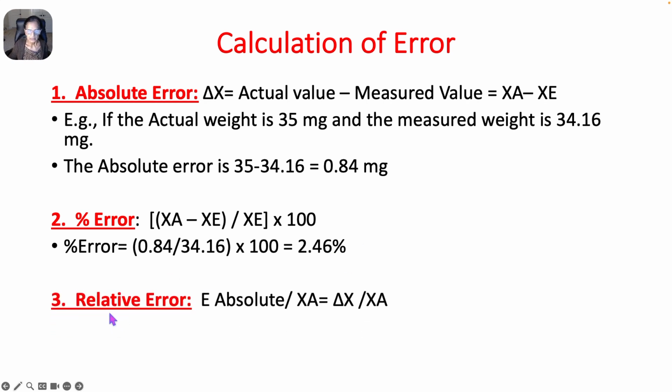Now let's see what is relative error. Relative error is equal to absolute error divided by the actual value of the measurement, that is equal to delta x by XA. In the above example, it is 0.84 divided by the actual value 35. So 0.84 by 35 is equal to 0.024. This is the relative error. So like this we can calculate the three types of errors: absolute error, percentage error and relative error.